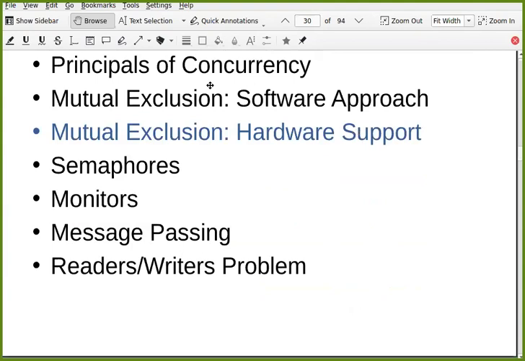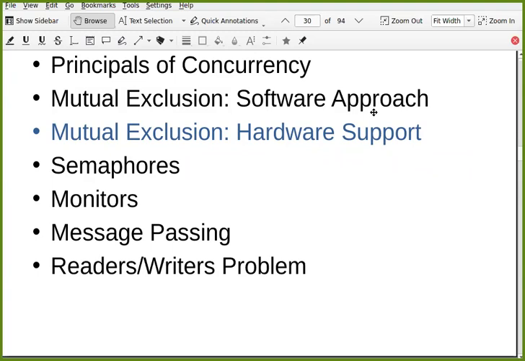So we have discussed principles of concurrency. Then we have discussed hardware support, and then we discussed today's software approach. Software approach has its own problems because this is for two processes. Maybe in multiprocessor situation, you may need to write different code. And it is error prone code.